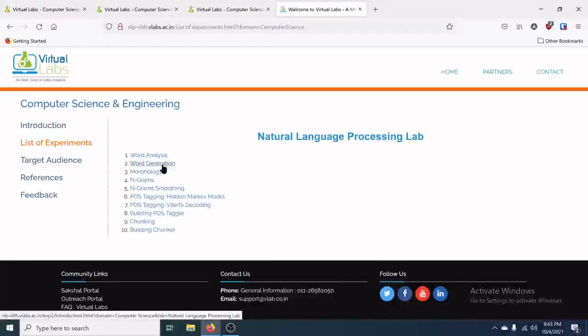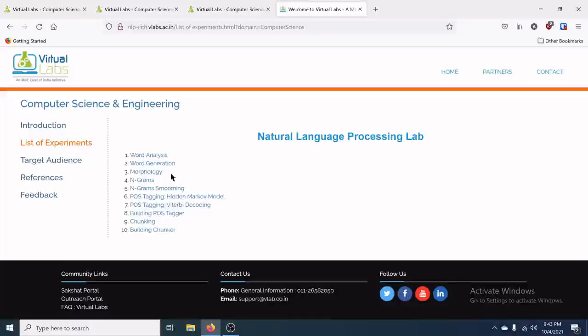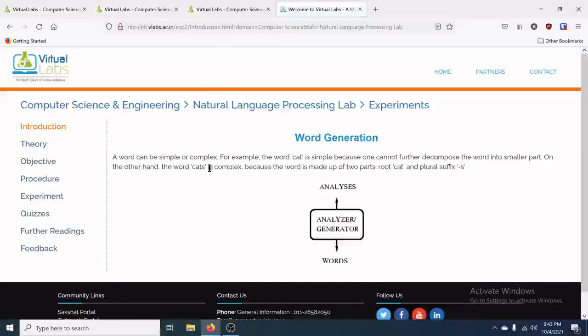So I will take the second experiment, which is word generation, which is quite simple to understand, and then slowly in the next classes we can move on to more complicated natural language processing tools. When I come to word generation, it is simple enough. A word can be simple or complex. For example, the word cat is simple because one cannot further decompose it into smaller parts. But the word cats is complex because it is made up of two parts. Cat is called the root part, and the plural suffix s becomes the second part.